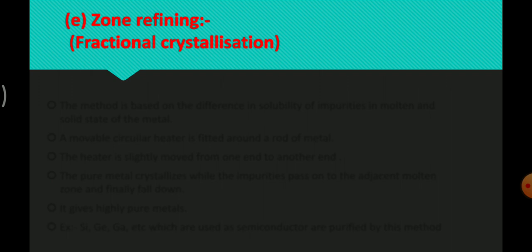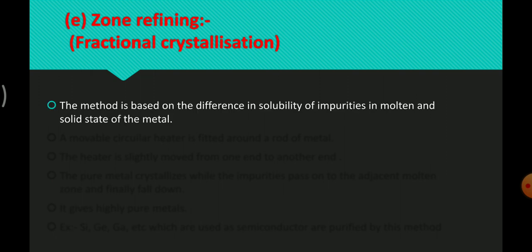And next one, students, zone refining. This is very important for a 2 marks question. Zone refining, or fractional crystallization. So here, students, this method is based on the principle that the impurities are more soluble in the melt than in the solid state of a metal. Here, first point, the method is based on the difference in solubility of impurities in the molten and solid state of a metal.